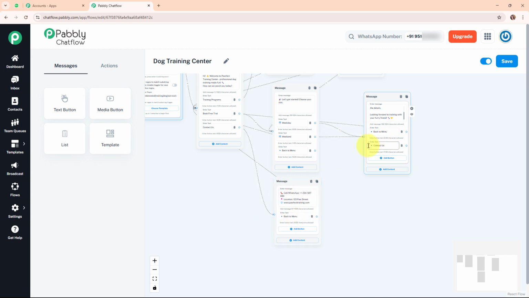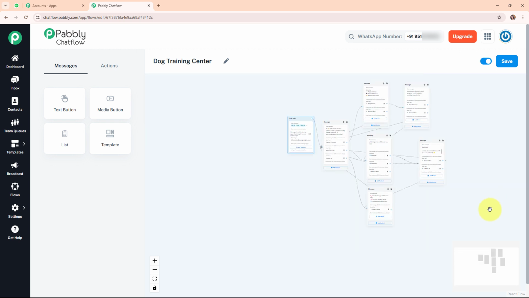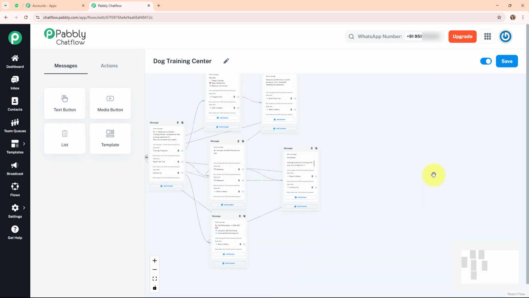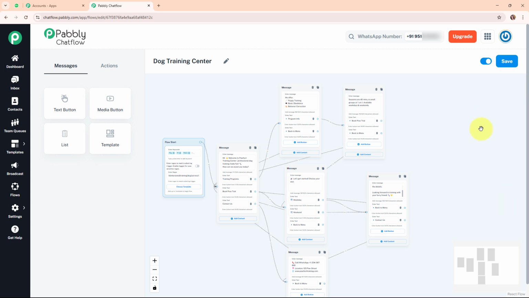So now here we are going to connect this contact us button that we have entered in this thank you message box with the same contact us message box that we created just now. So we have built this connection, and with this we have successfully completed the setup of our WhatsApp chatbot. Alright, so now firstly we are going to save our WhatsApp chatbot over here by clicking on this save button, and here you can see it says flow updated successfully. So that means we have successfully created a WhatsApp chatbot using a Pabbly chat flow for our dog training center.